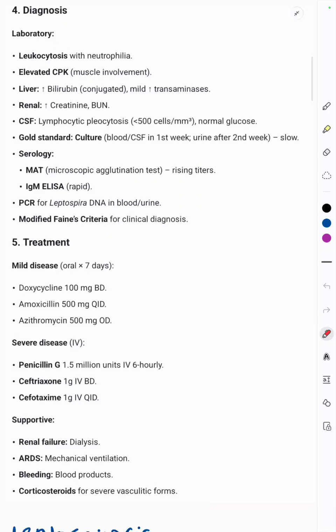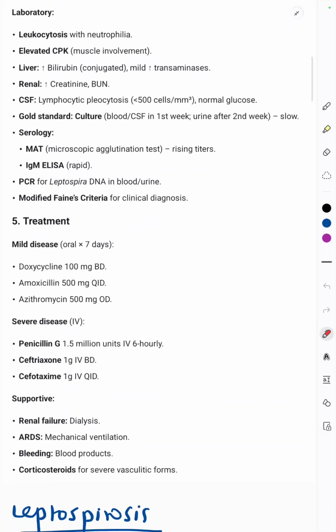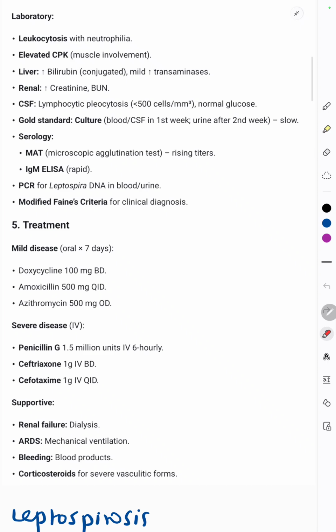Supportive care: if it's a case of renal failure, then dialysis is given. In ARDS, we can go for mechanical ventilation, that is oxygen support. In case of bleeding or thrombocytopenia, we can go for blood products, and corticosteroids for severe forms.